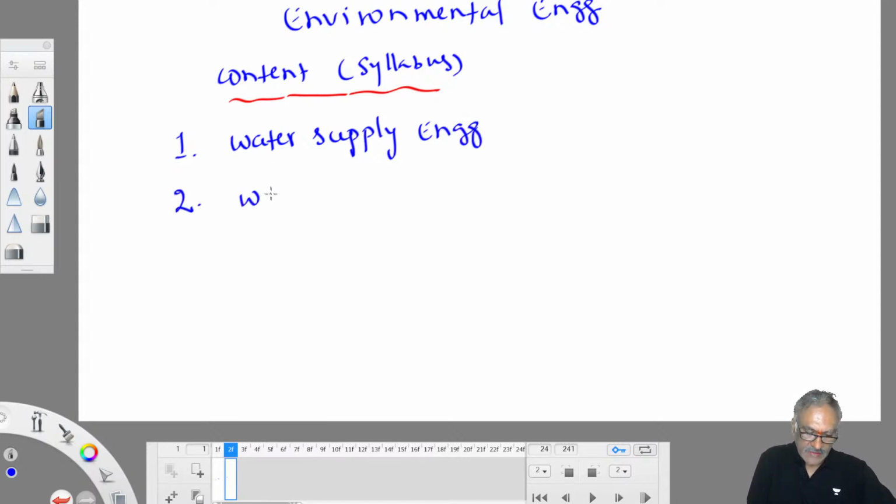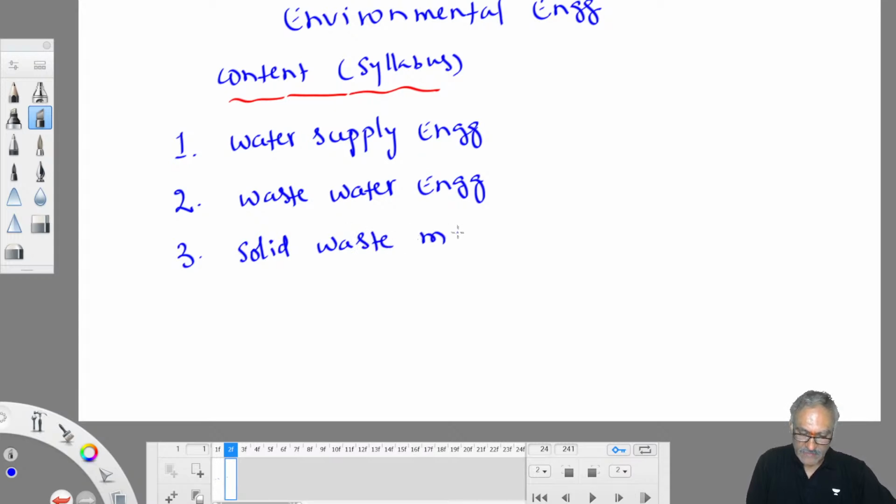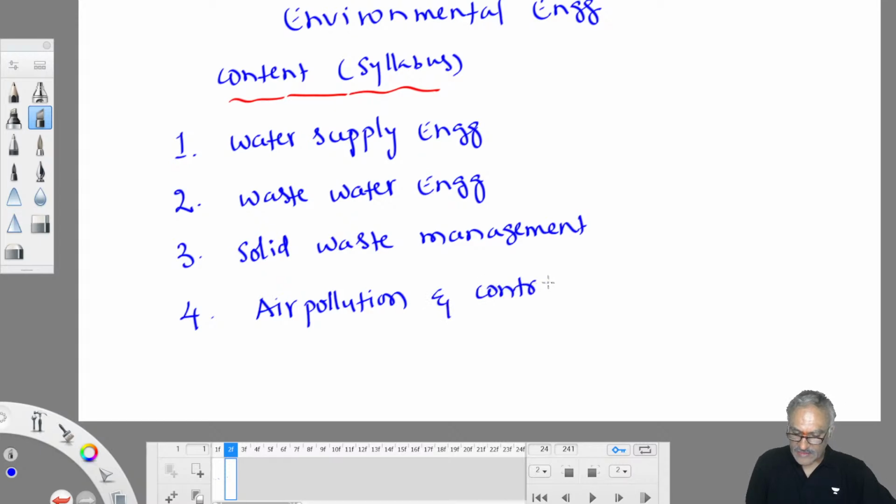Second is wastewater engineering. Third component of this subject is solid waste management. And the fourth part of the subject is air pollution and control. Earlier noise pollution was also included in this, and recently they have removed that, leaving air pollution and control.